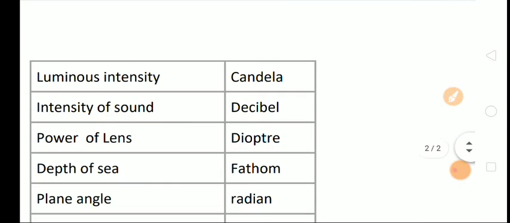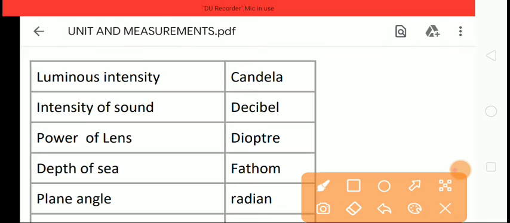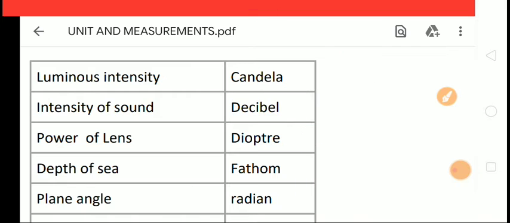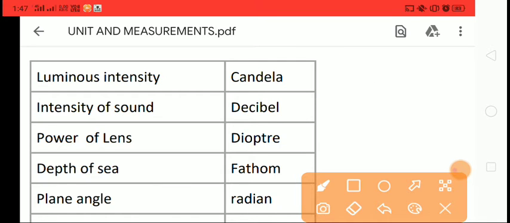Let us first discuss some important units. Unit of luminous intensity is candela. Unit of intensity of sound is decibel. Unit of power of lens is diopter. Unit of depth of sea is fathom.